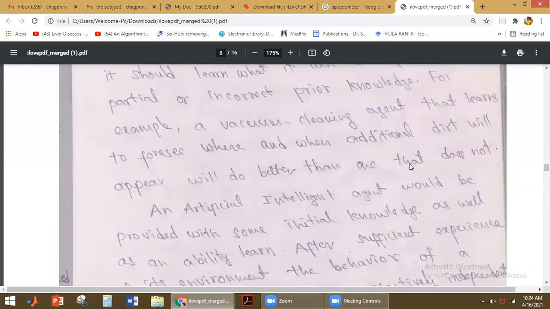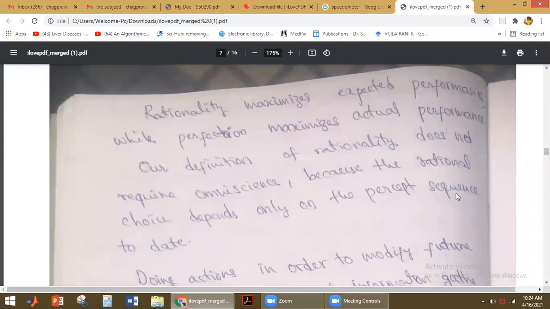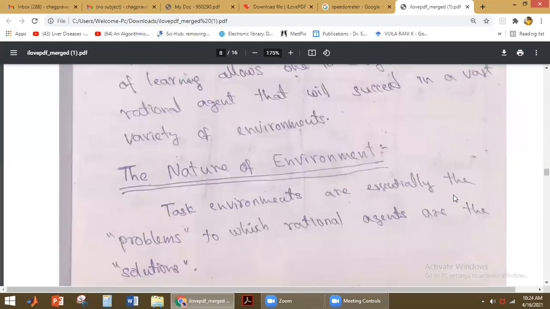Okay, so that is why we have discussed here that omniscience is not possible, but the agent should always learn from the environment and get the information. From the information, it has to learn from the environment, and then it should become autonomous. It should be autonomous. Okay. So these are the best qualities of an agent: learning, and it should become autonomous by learning more information. Okay. Those are the two qualities of a rational agent. And now we'll discuss the nature of environment.